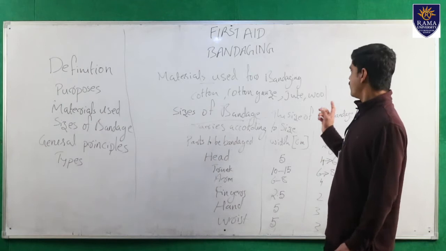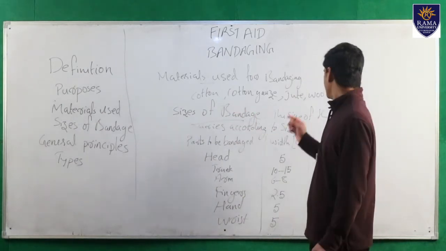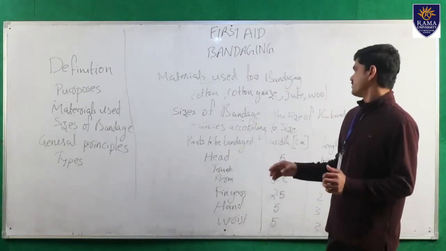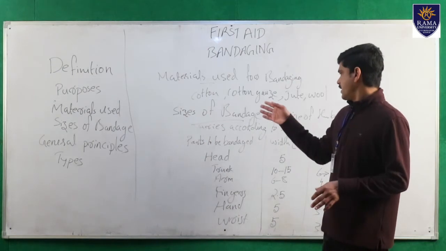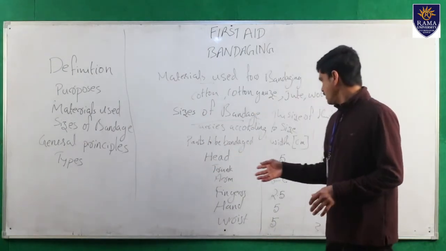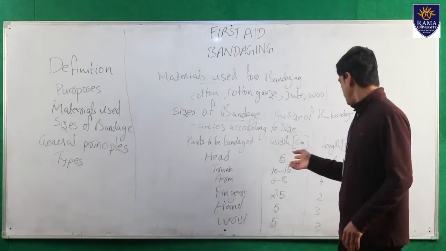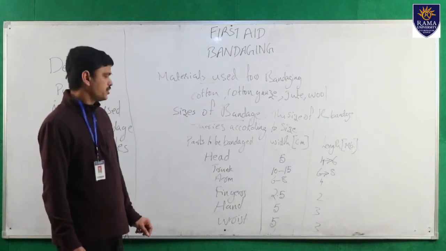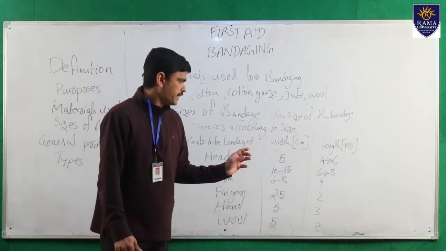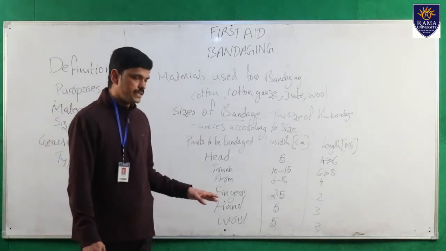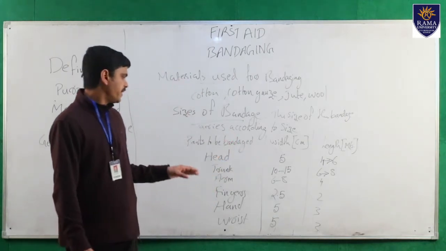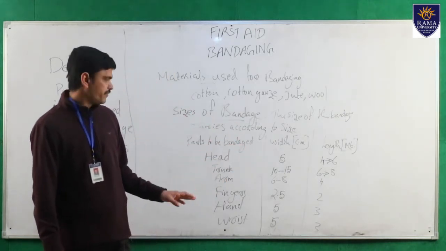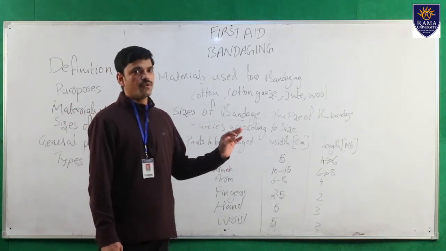Next, sizes of bandage. The size of the bandage varies according to the part to be bandaged. If we are going to bandage over the head, the width of the bandage is 5 cm and the length is 4 to 6 meters. For the trunk, the width is 10 to 15 cm and the length is 6 to 8 meters. For the arm, the width is 6 to 8 cm and the length is 4 meters.